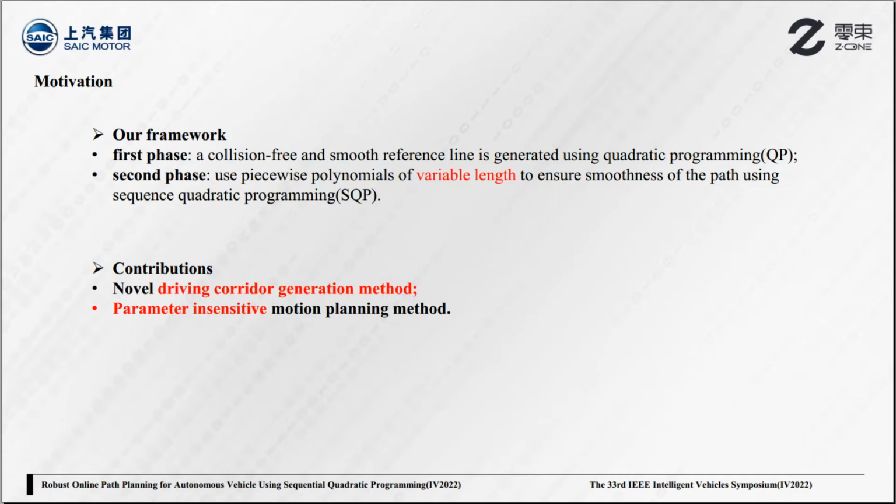In the second phase, the path planning problem is modeled as a nonlinear problem. Path is optimized iteratively from the initial guess. Our main contributions are as follows. We develop a novel driving corridor generation method, and our path planning method is parameter insensitive.